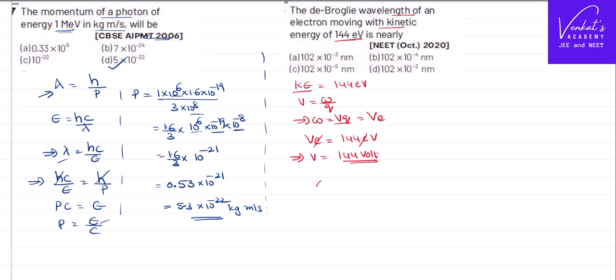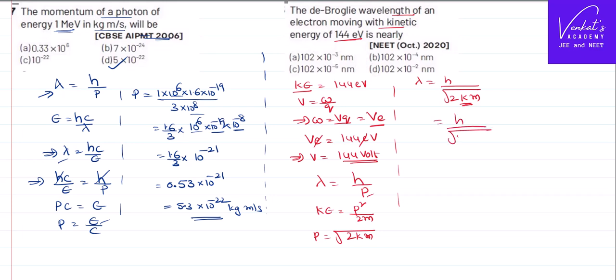In that case, you can write the formula lambda equals h by p, where p is momentum. But we know kinetic energy is p square by 2m. So momentum equals square root of 2m into kinetic energy. So in place of p, I can substitute that value. Lambda equals h by square root of 2m into kinetic energy. But in place of kinetic energy, as I told you, you can write VE. So h by square root of 2m VE.